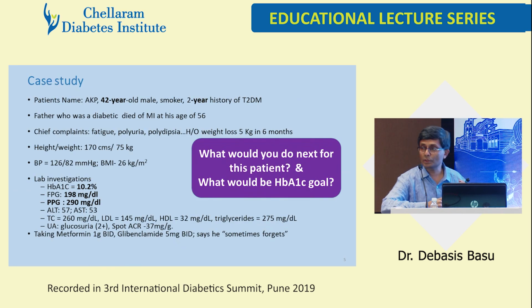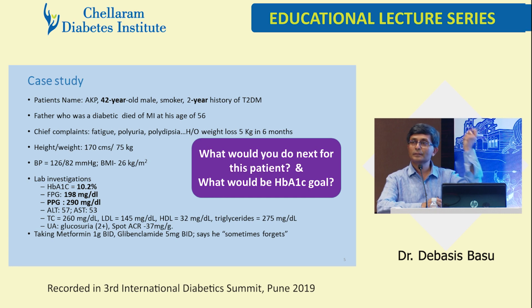Now, this is the man I was talking about, a 42-year-old man. Father had MI and perhaps died. Yes, he died at 56. These were his symptoms when he came to me. This is his anthropometry, and these are his numbers. So what would I do next for the patient? 42, young, bubbly. Father died at 56.